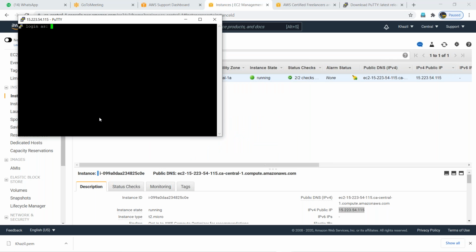The default username is ec2-user, guys. ec2-user without space, all small letters. You are giving capital letters. ec2-user. That is the default username. What is that user, we'll see later. ec2-user. Enter.